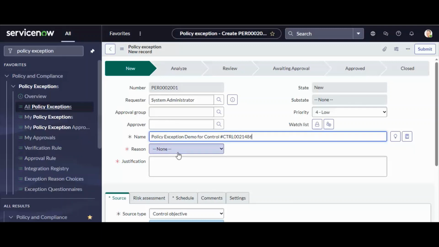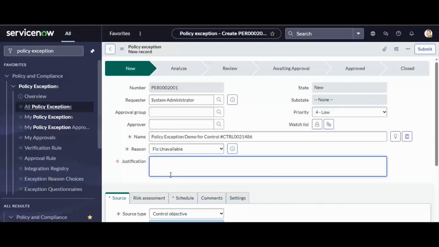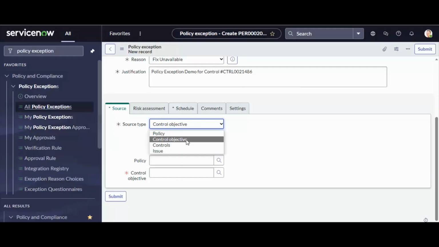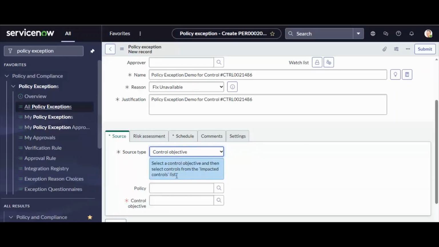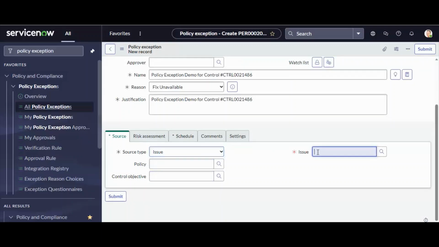Next, we also need to define a reason. Let's say this is fix unavailable. In the justification I am just providing the same text, policy exception demo. Here you can see in the source we can define the exception for policy, control objective, control, and issue. It depends on our requirement how we provide the exception. If I select the policy, it will ask me to select the policy. If I select the control objective, it will ask for the policy and the control objective. If I select the issue, it will ask me for the issue number, and the policy and control objective. Currently I am applying the exception for a particular control.